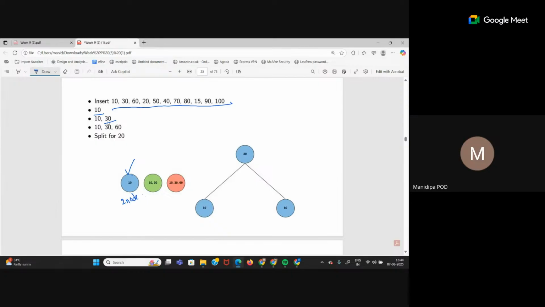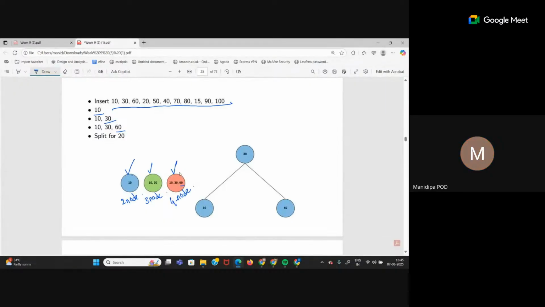Now I want to insert 30. 30 is greater than 10. So it will come to the right hand side of 10. Now what node is this? 3 node. Next you want to enter 60. 60 is greater than 10, greater than 30. So it will come to the extreme right. What node is this? 4 node.